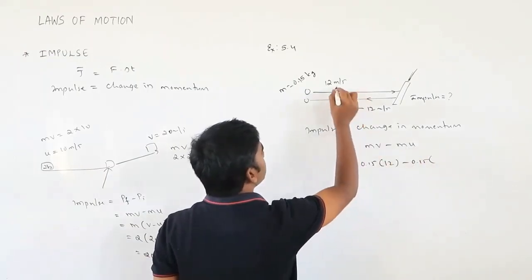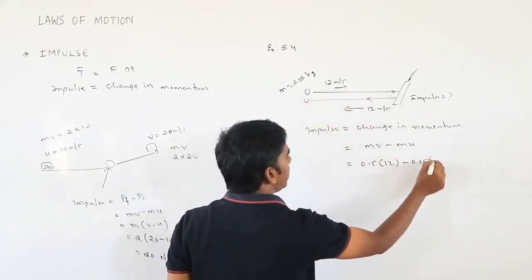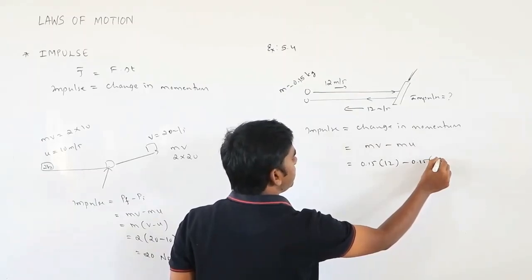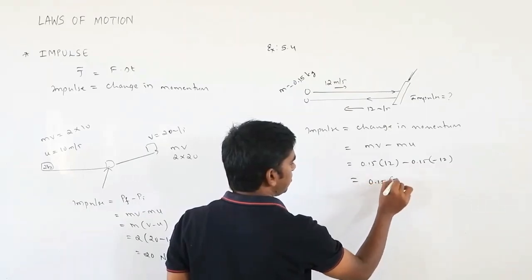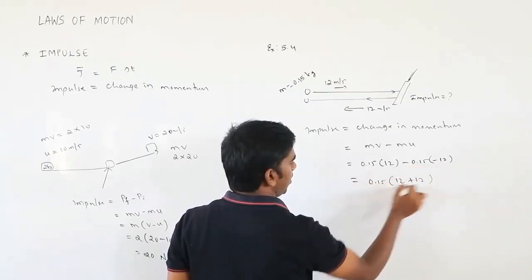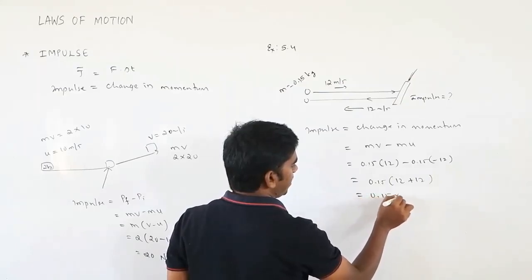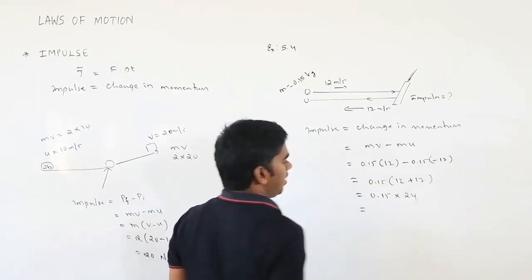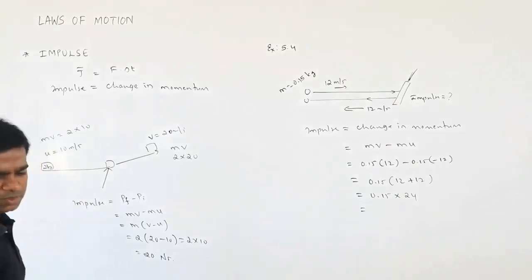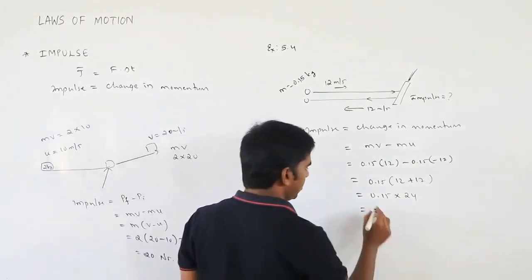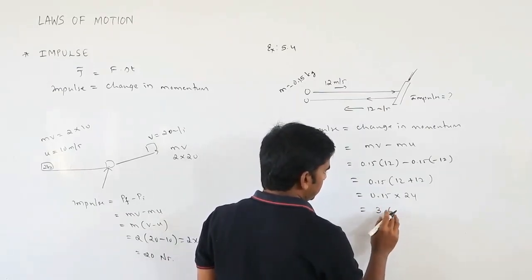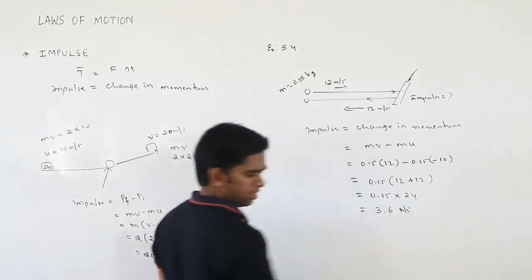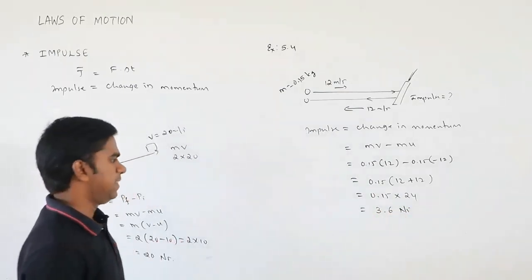U is this one, but the direction is opposite, so you have to take negative. So this is going to be, say, minus 12. So you can take 0.15 outside, so this will become 12 plus 12. Okay, so 0.15 into 24. Okay, 24 into 0.15. What you can get, approximately they have given it as some 3.6 Newton second. Okay, so that is what they have given.